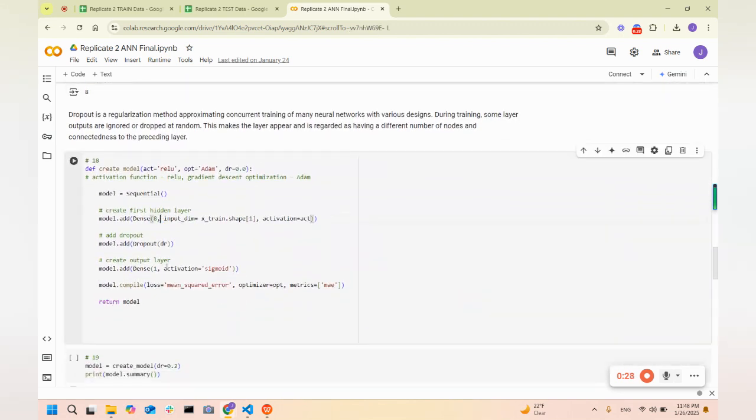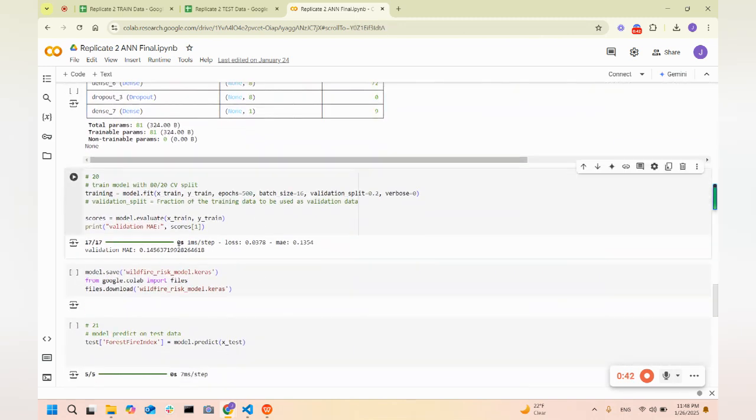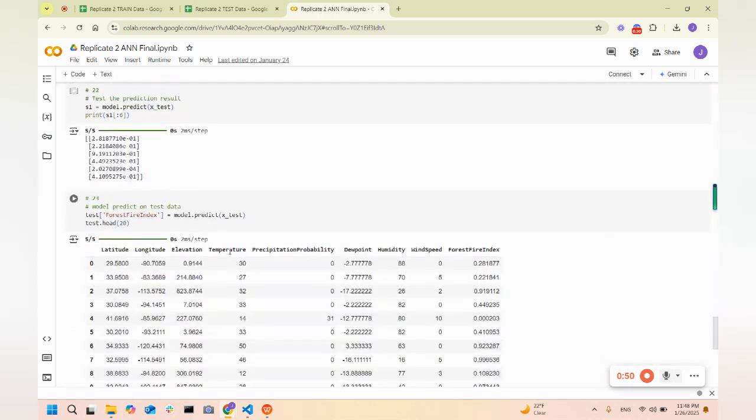And our output layer will have 1 neuron, which is the predictive forest fire index. We use ReLU and sigmoid as the activation functions, and mean squared error as the loss metric. From a validation set, our MAE was 0.146, which can be improved with more inputs and tweaking of the ANN parameters. Here is the test data set.